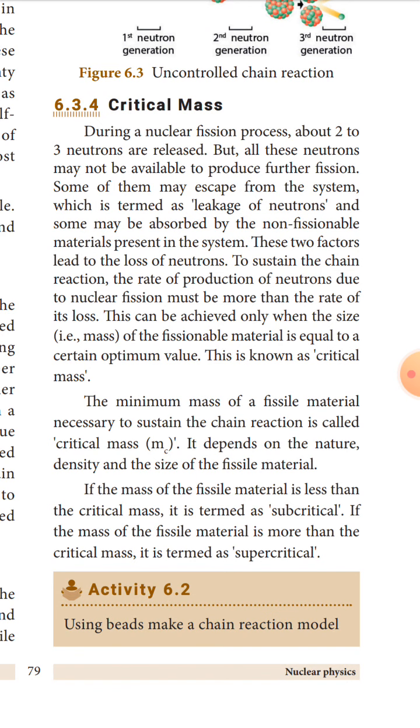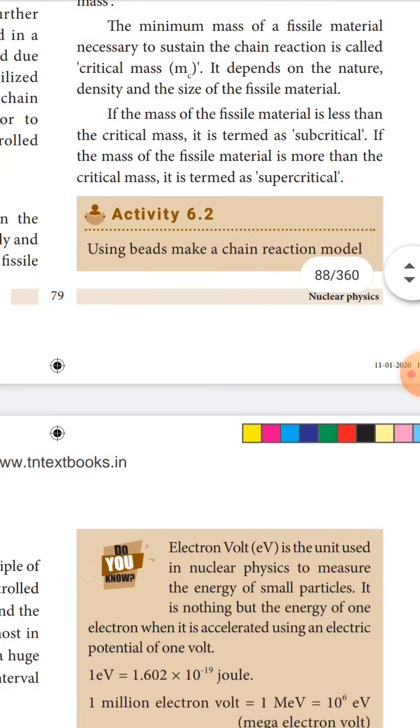If the mass of the fissile material is less than the critical mass, it is termed as subcritical. If the mass of the fissile material is more than the critical mass, it is termed as supercritical. So this is critical mass.